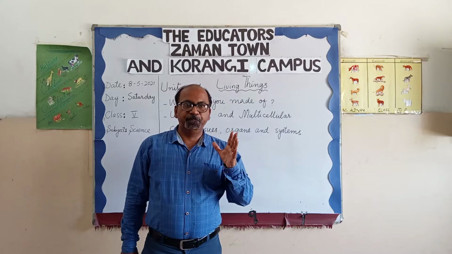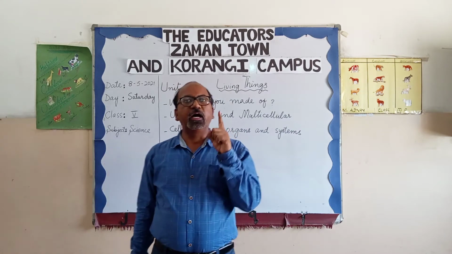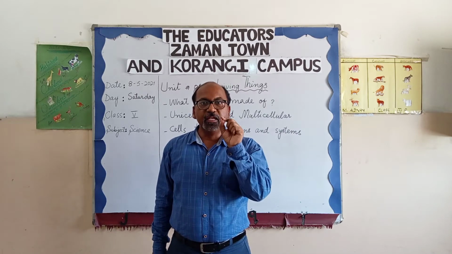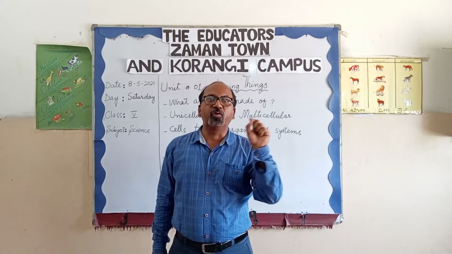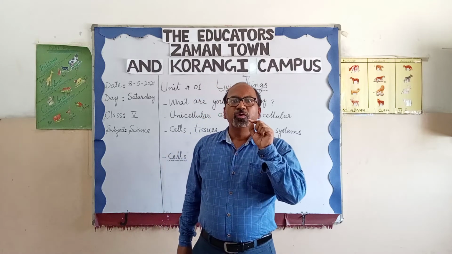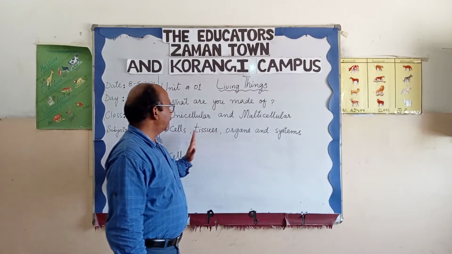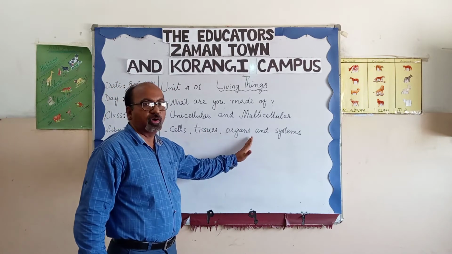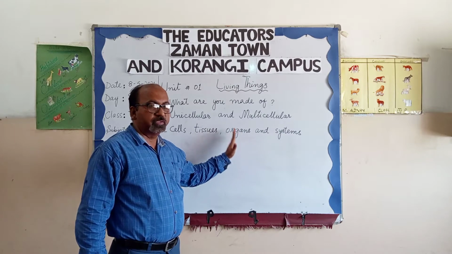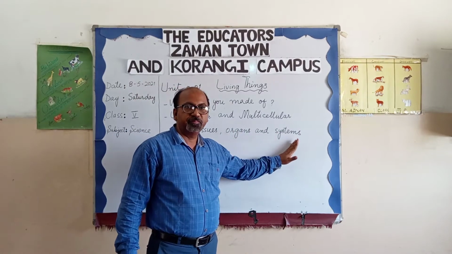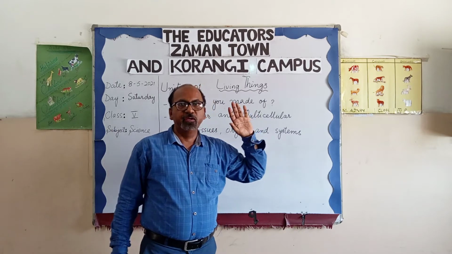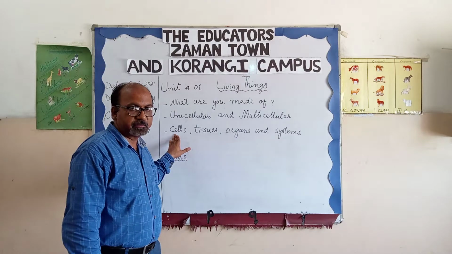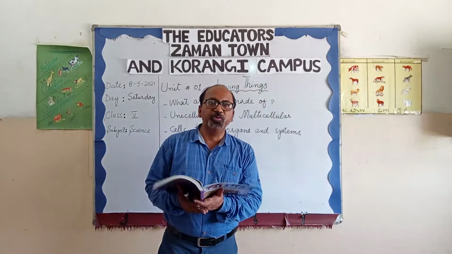All living things are made up of a single unit and that is called a cell. Cell is the basic unit of all living things. A group of cells makes tissues and a group of tissues makes organs. A lot of organs working together make the system and the body. So our body is made up basically of cells. Let's read from your book.